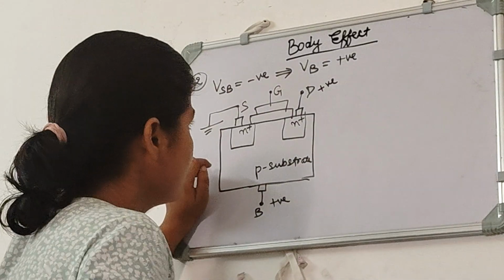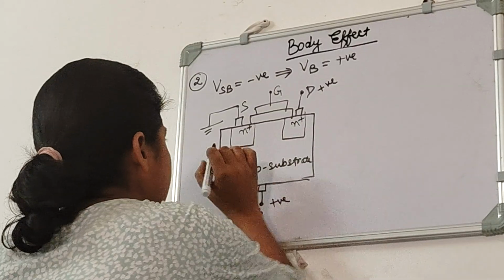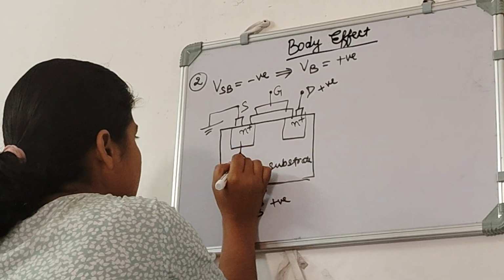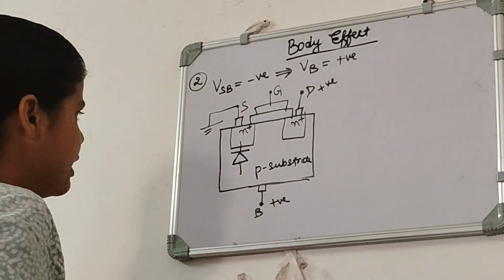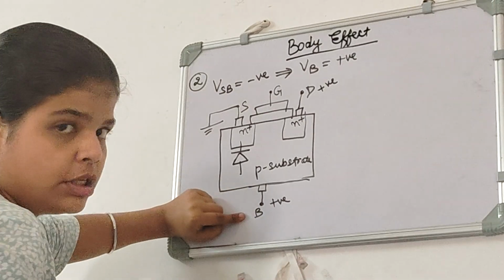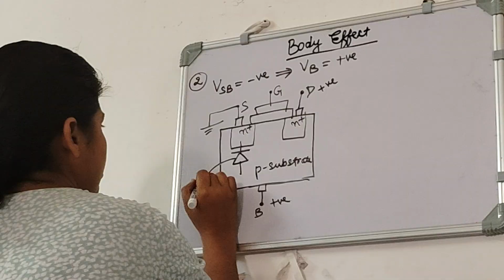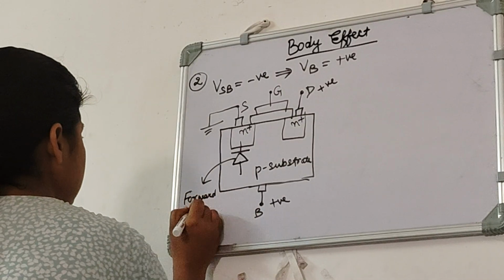So what happens here? Here we can again draw that imaginary diode at the source side, and this time we can see that our P side of the diode is connected to positive voltage. So this diode will be in forward bias.